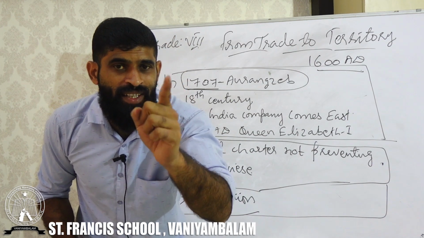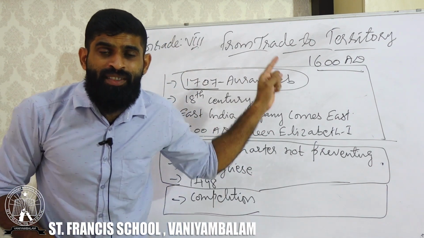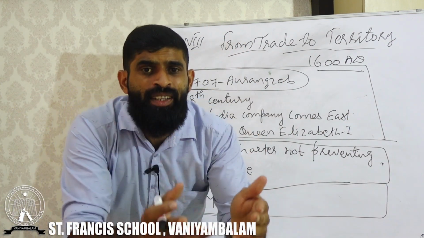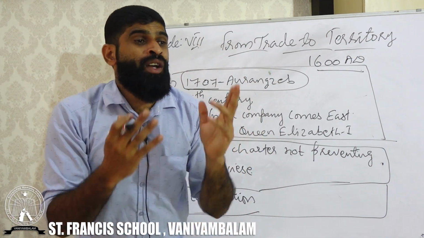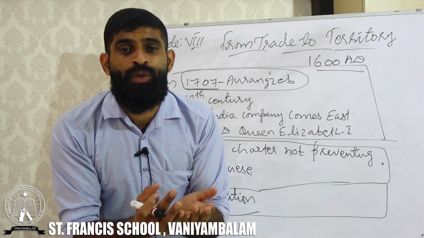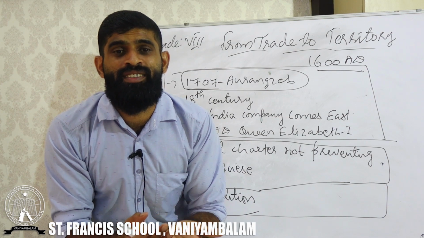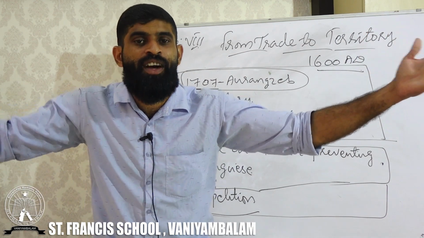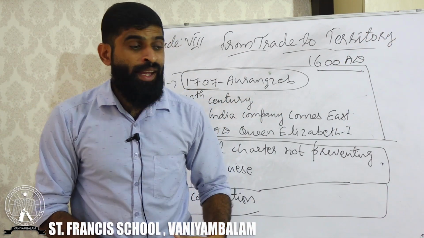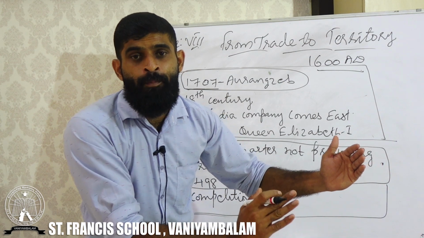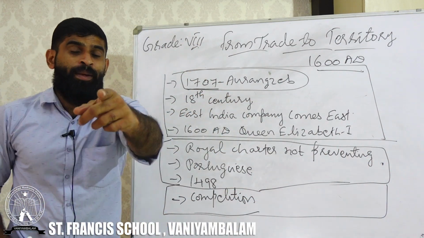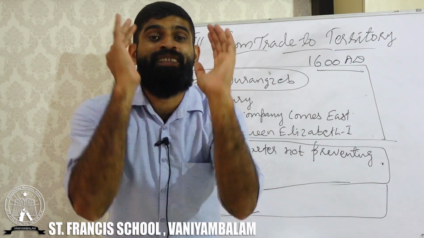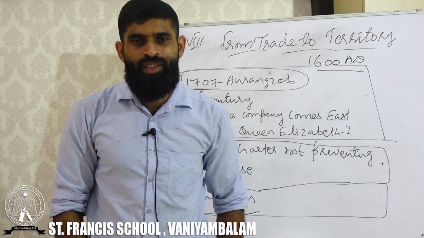In 1600 AD's case we are telling. When Aurangzeb was the ruler, the British officials, in a very humble manner, used to meet Aurangzeb and ask him, would you be able to give a small plot of land for us for setting up our industry or for storing the products? Since they were collecting varieties of articles from different parts of India, they wanted to store these products in India. For that, they requested Aurangzeb for a piece of land for setting up their storehouse or warehouse.